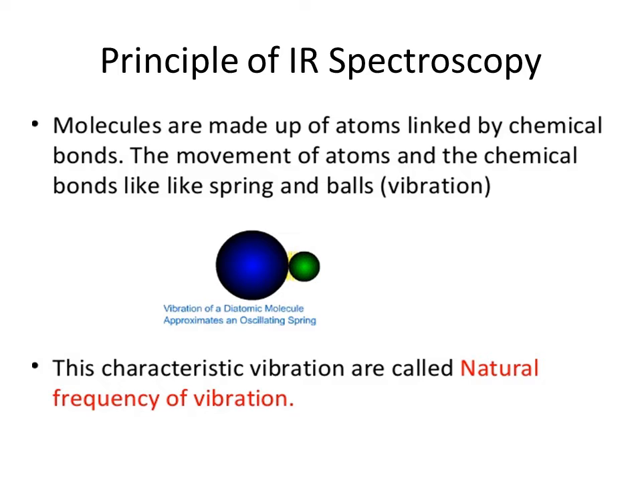The movement of atoms and chemical bonds is like springs and balls. That is why at normal room temperature all the atoms of molecules are continuously vibrating with respect to each other. Here we are taking the example of the vibration of a diatomic molecule, which approximates an oscillating spring. We will discuss this in Hooke's law later.